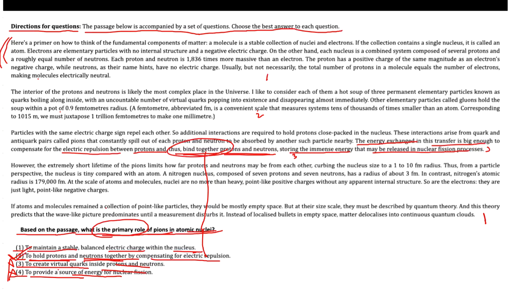So option 1, which is stated to maintain a stable balanced electric charge within the nucleus, this is also not the primary role of pions. Maintaining electric charge balance is not mentioned as the primary function of pions in the passage. So hence option 1 is also eliminated.